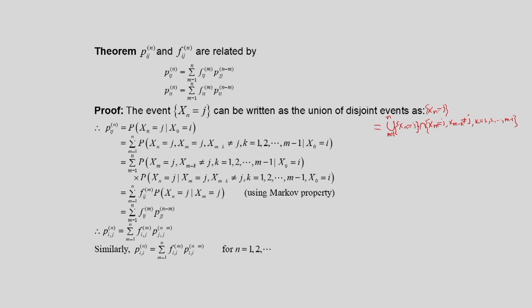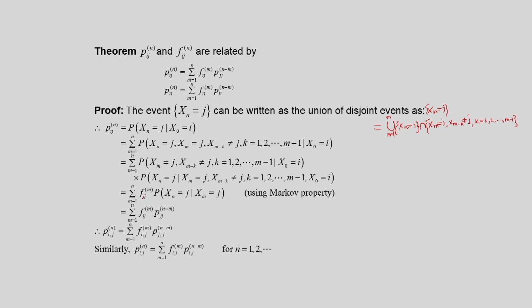Now, recall the definition of first entrance probability. So this quantity, the probability that X_m is equal to j, X_(m-k) not equal to j for k is equal to 1, 2 up to m minus 1, given that X_0 is equal to i, is the probability that this chain will visit state j for the first time, given that X_0 is equal to i.